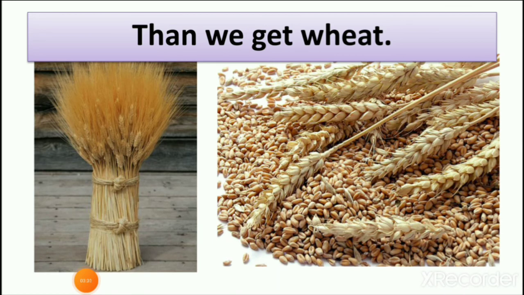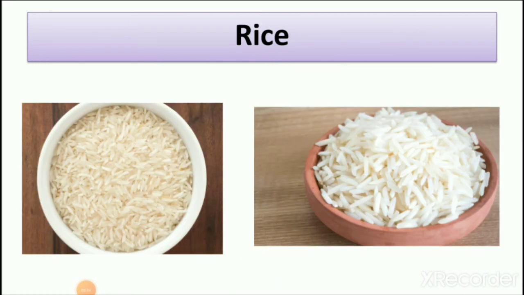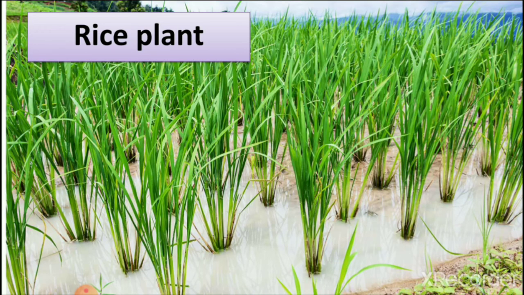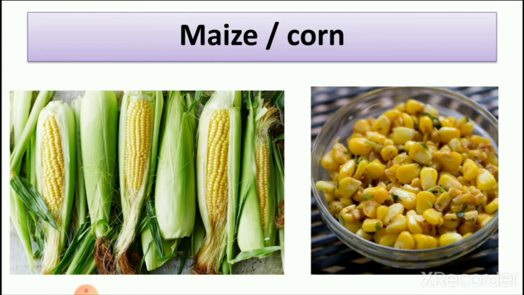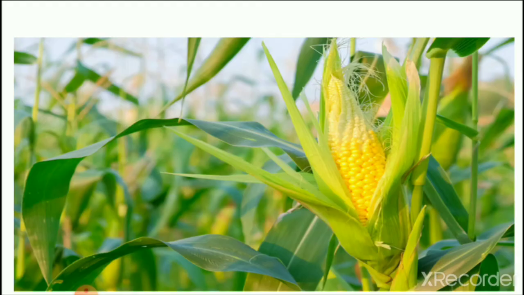So what did we learn today? We learned how we get wheat and rice, we saw the rice plant, then we learned about corn.